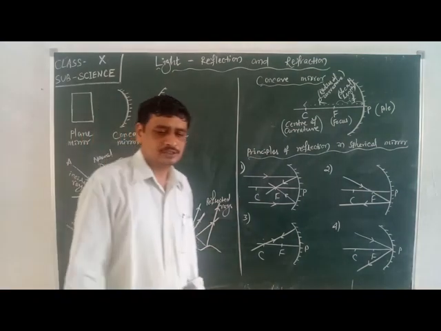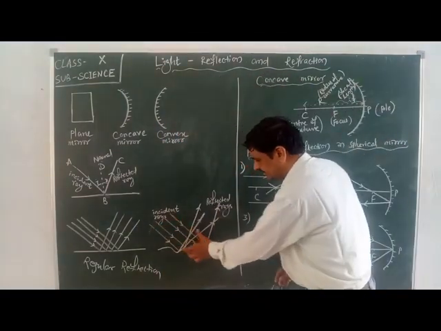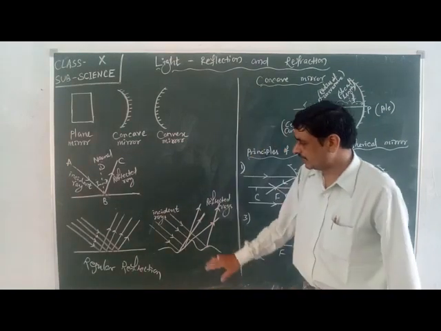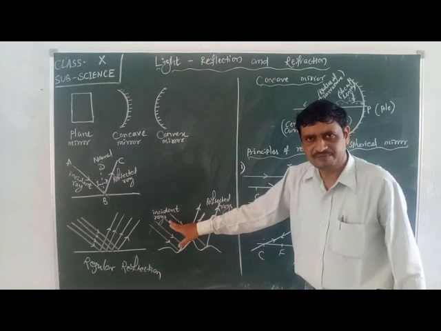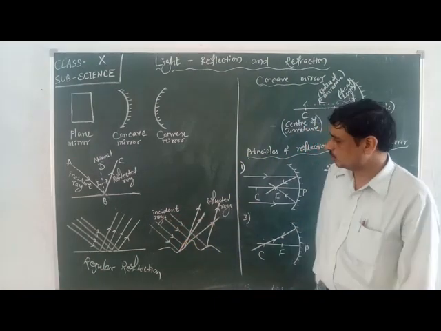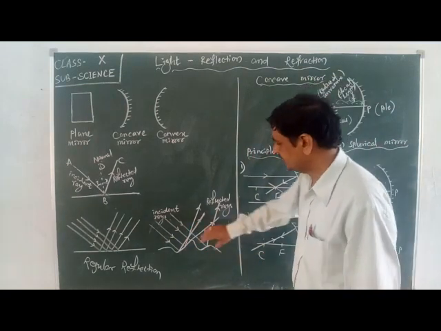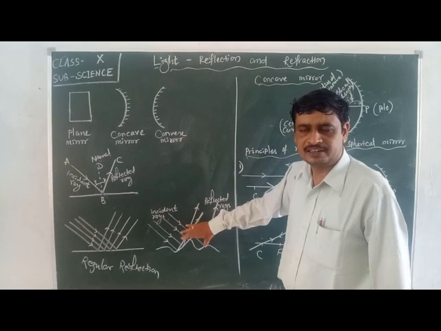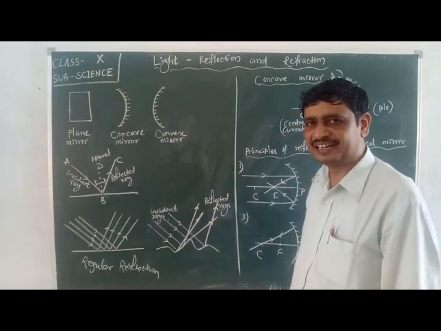But here, we will observe the incident rays are parallel. The rays of light which are coming towards the surface are parallel. But when they strike on the surface, they are reflecting. Here, the reflected rays are not parallel.